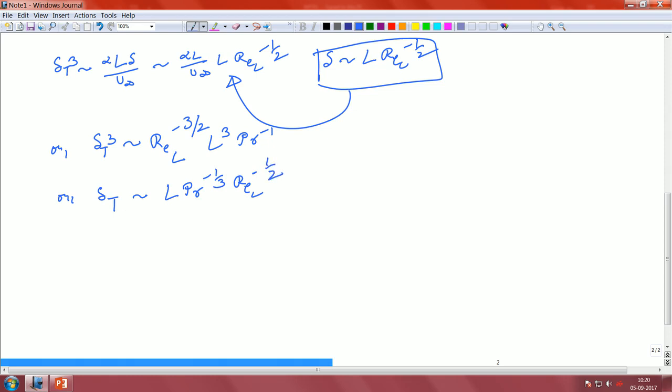That is the expression for delta t, very similar to the expression for delta.